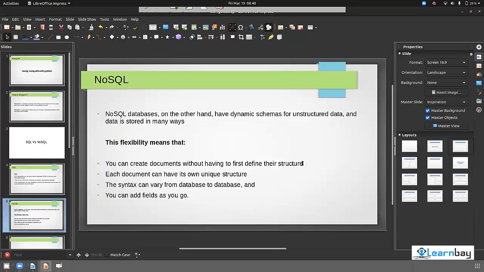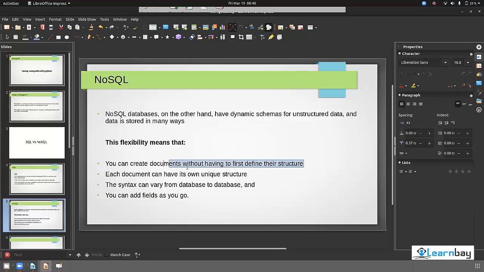This is what I was telling about. You can create the document without defining the structure. In the SQL database you have to define that, okay, 4 columns I need, but in this you don't have to define the structure. You just give the key value pair, and it will automatically make its own structure. Each document can have its unique structure.